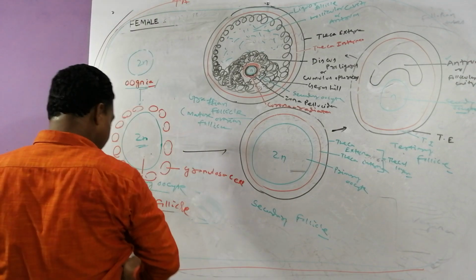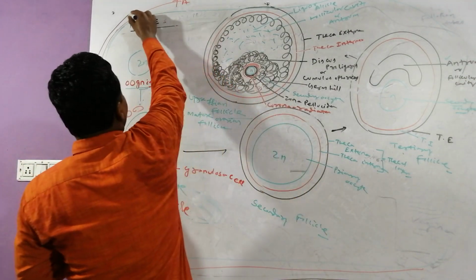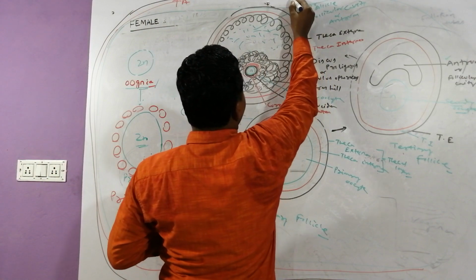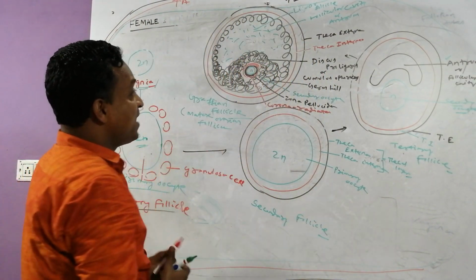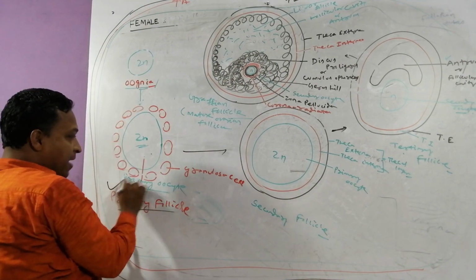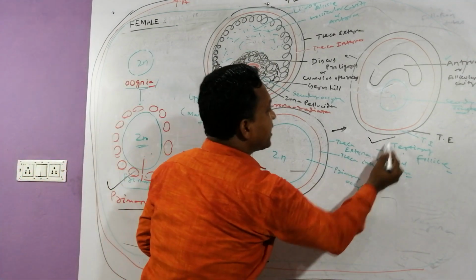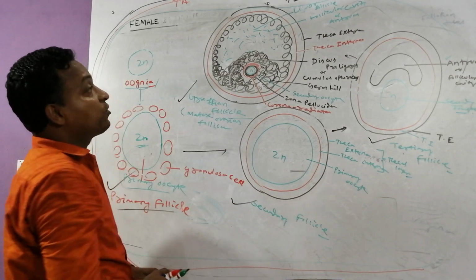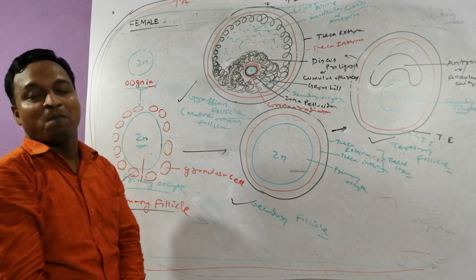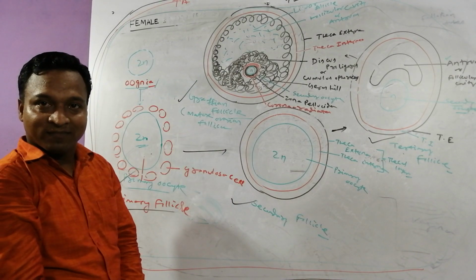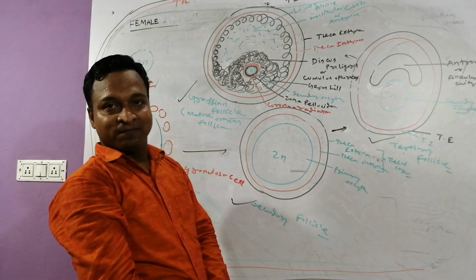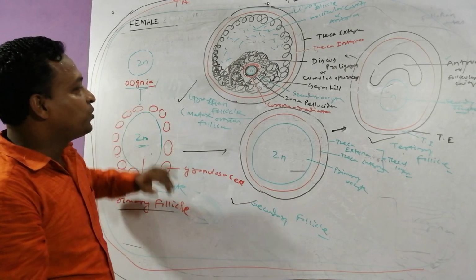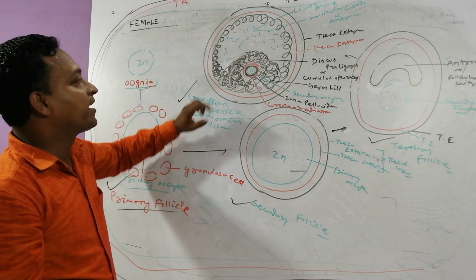Just above that, this is the germinal epithelium, and this is the stroma. And these ovarian follicles, primary follicle, secondary follicles, tertiary follicles, and Graafian follicles, are the ovarian follicles present in the stroma. Yes. And try to guess, out of all the ovarian follicles, the mature ovarian follicle is called Graafian follicle.